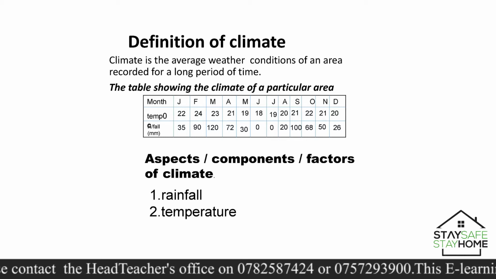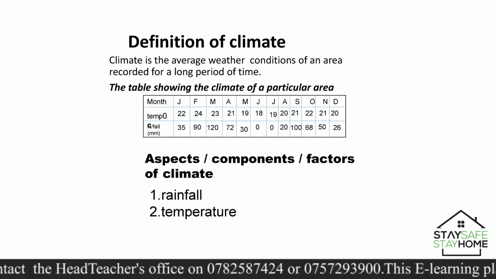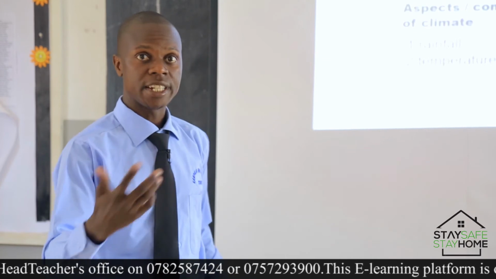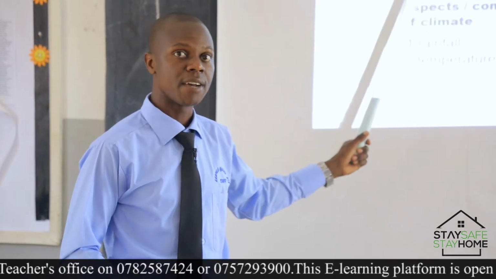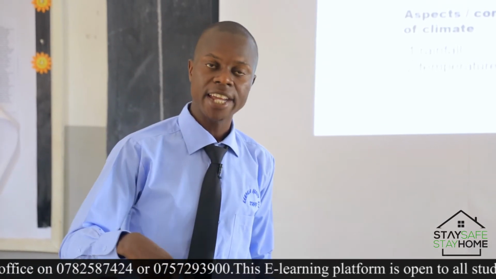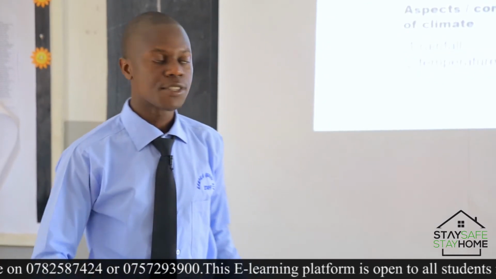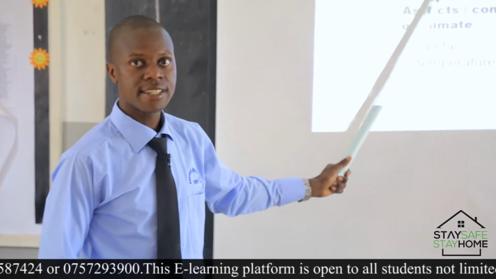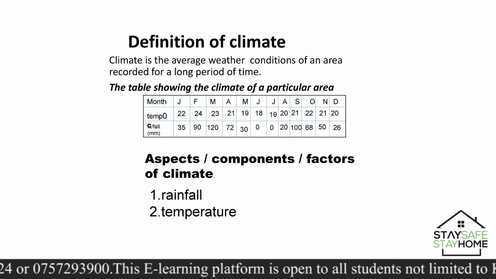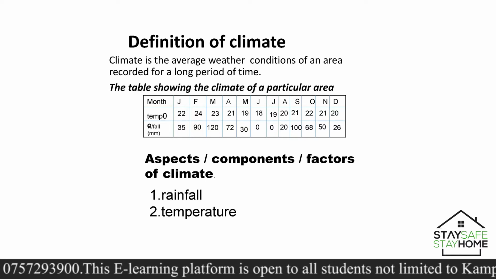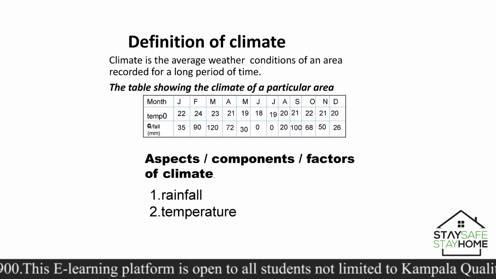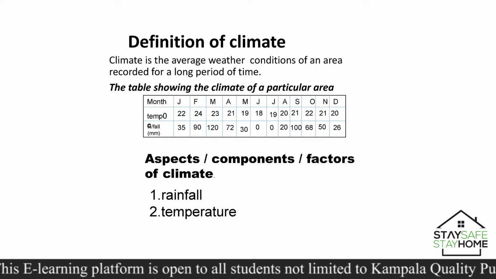When we talk about climate, it may take 20 to 30 years of people recording down the amount of rainfall received, and at the same time temperature. After those 30 years, they get those records and then divide by the number of times they recorded. What they come up with is what we refer to as an average. This table shows you that when we talk about climate, we majorly look at two things, temperature and rainfall. And what do we call this? We refer to them as aspects, components, or factors of climate.